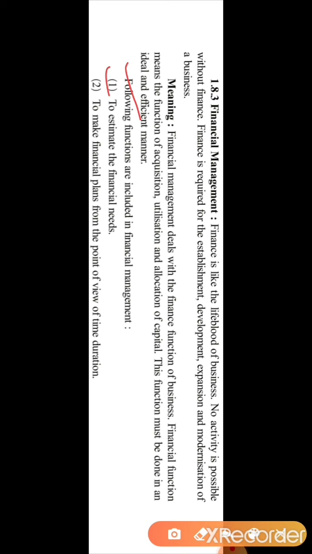The first is to estimate the financial need. The financial manager will make the budget and estimate the financial needs of the business. Then second, to make financial plans from the viewpoint of time duration. The financial manager looks at how much fund is required for the short term and long term goals of the business, and accordingly plans for the collection of funds.